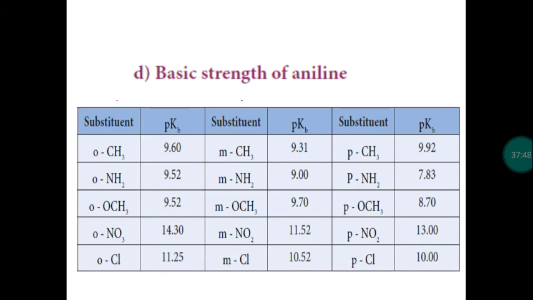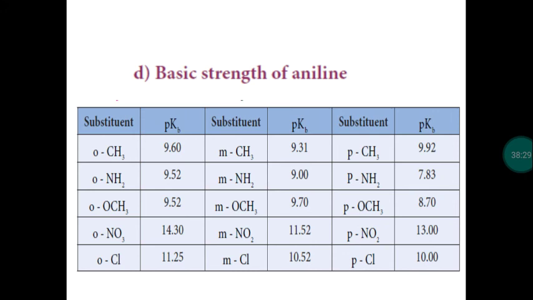Comparing ammonia, when other substituent present, we can compare the basic strength of aniline with the substituted products. If you have any other substituents, based on the substituent, basic strength will be changed. So the substituent may be electron releasing group or electron withdrawing group. If electron releasing groups present, nitrogen can donate electrons easily. So if electron releasing groups present, basic strength will be more for the substituted aniline. If electron withdrawing group is present, comparing aniline, basic strength will decrease.